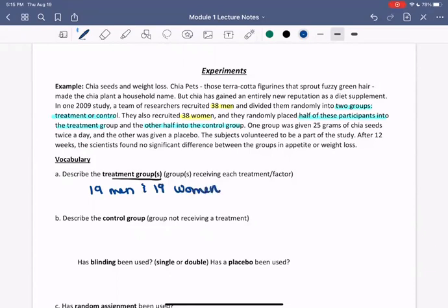And the treatment that we're given is what? Well, the one group had 25 grams of chia seeds twice a day. So the treatment groups are these 19 men, 19 women who received 25 grams of chia 2 times a day.